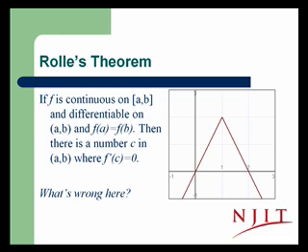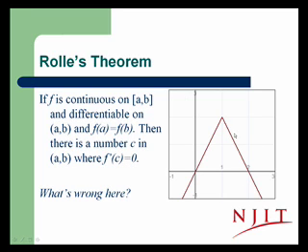Rolle's theorem can be stated as follows. If f is a continuous function on a closed interval [a, b] and it's differentiable on the open interval (a, b), and if you end at the same place that you start, that is f of a is equal to f of b, then there's going to be a number c on the open interval a to b where the derivative is equal to 0.